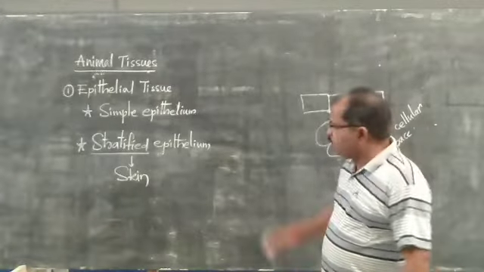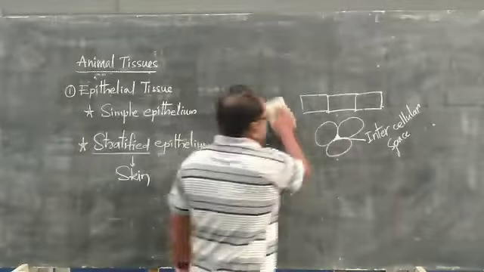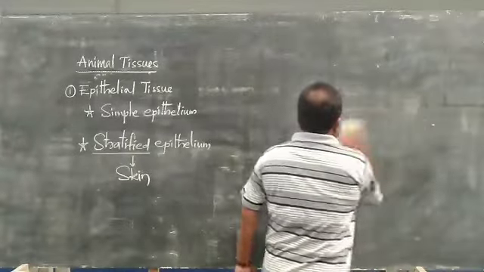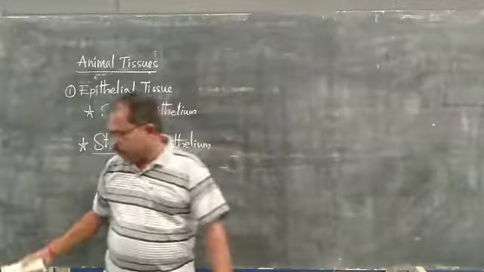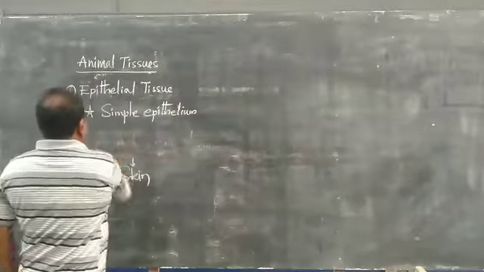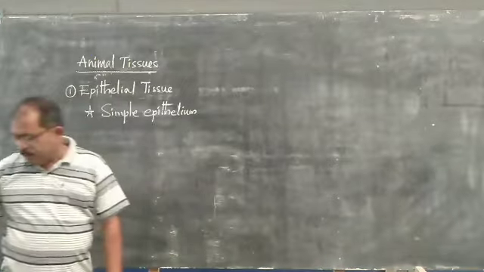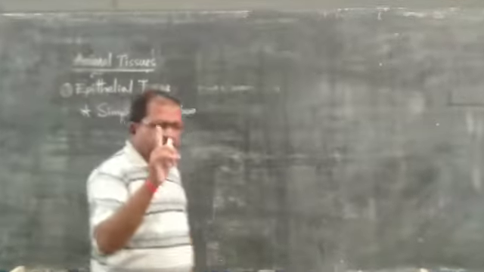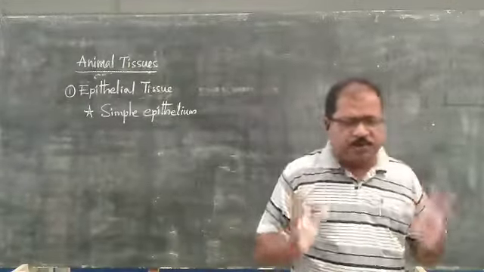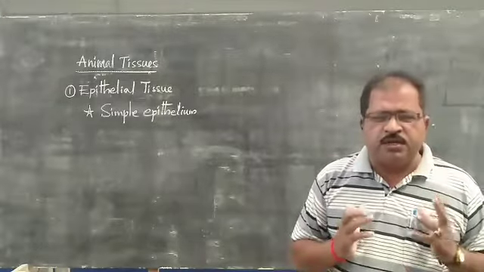Now let us learn about the simple epithelium. Except for the skin, it is present in all the remaining body parts. Simple epithelium means only one layer of epithelial cells will be present, and these may be rectangular, square-shaped, polygonal, or isodiametric in shape.